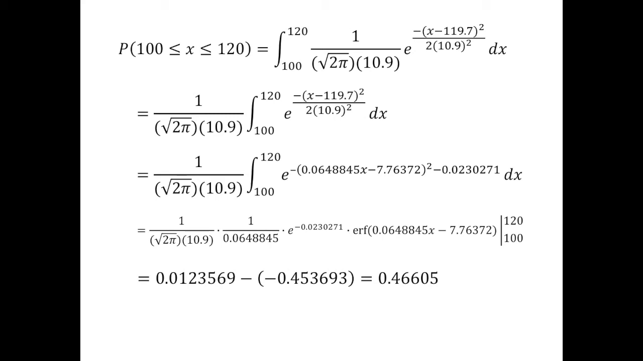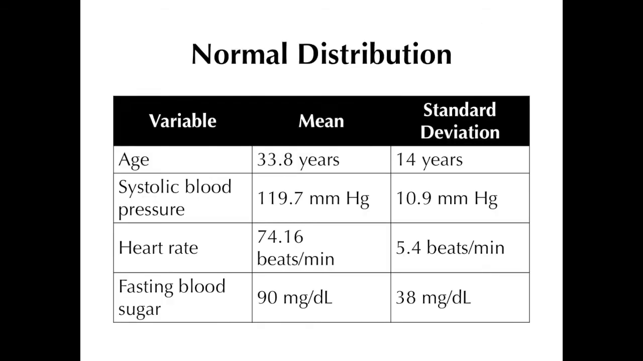So fast forward, this whole business results in creation of what's called the error function, or ERF, that you see here. Now, evaluating it using our boundaries, that is 100 and 120 millimeters mercury, we get the desired probability of 0.46605, which is the probability that a randomly selected patient from this group of 200 will have a systolic blood pressure of between 100 and 120 millimeters mercury. Now imagine doing this difficult and tedious task to all the other variables. We have to perform integration every time we come across a new set of parameters, which are our mu and sigma.